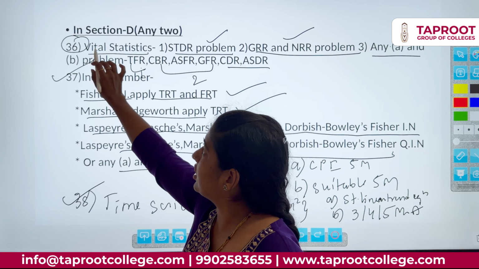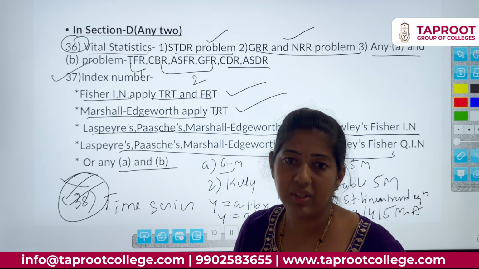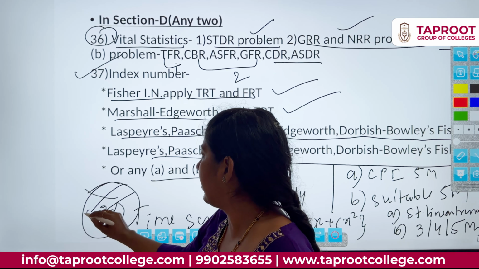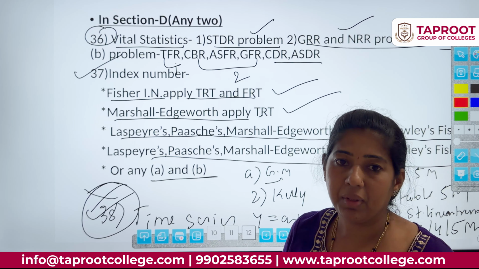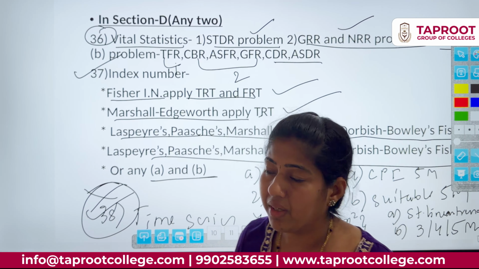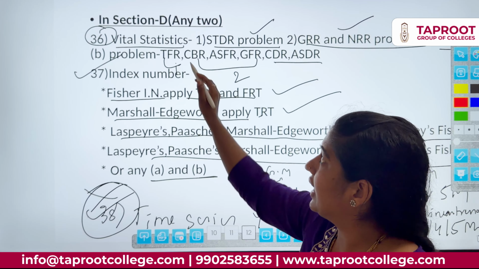So you can focus on vital statistics and index number, meaning no need to concentrate on time series. Or if I concentrate on vital statistics and time series, you can leave index number. My suggestion is go for vital statistics and index number. Why index number? It is useful for 5 marks also. Okay, that is Section D.